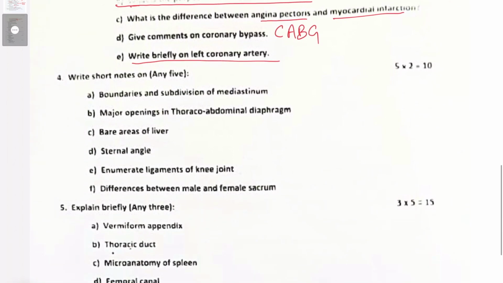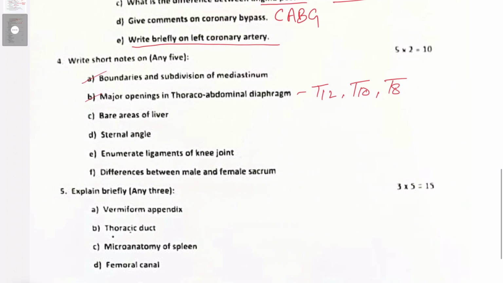Write short notes on any 5: boundaries and subdivisions of the mediastinum. Very easy. Major openings in the thoracoabdominal diaphragm. I hope you know this. Aortic opening T12. Esophageal opening T10. IVC opening is T8, the highest opening. You should mention all the rest of the structures passing through these openings. I'm not going to discuss all this here right now.